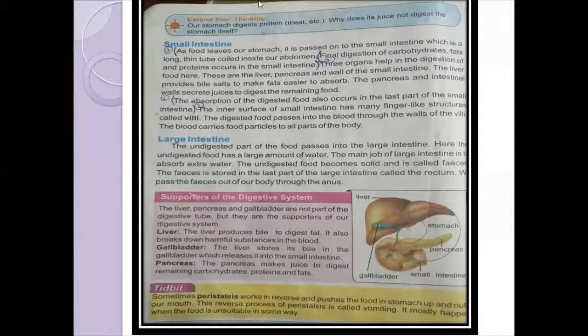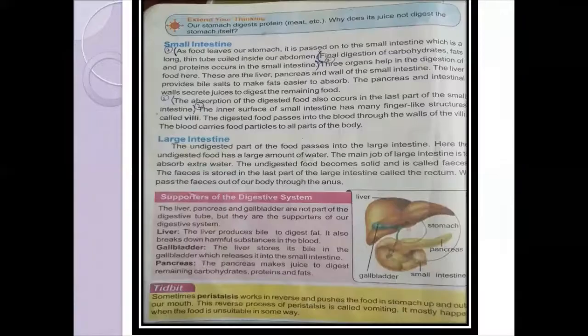We have one more assignment: our stomach digests protein like meat, so why does it not digest the stomach itself? Because the stomach wall is also made up of protein. The answer is that there is a secretion in the stomach.